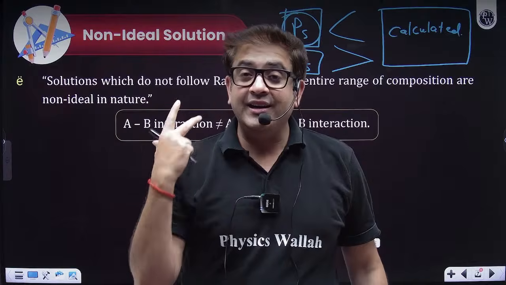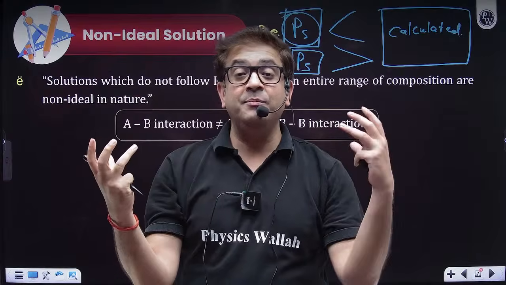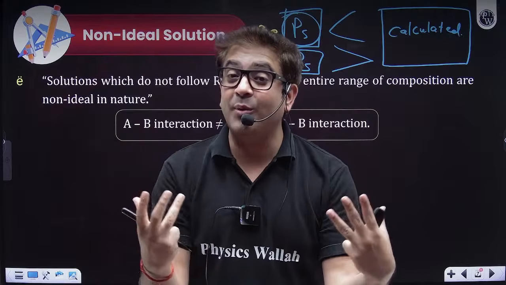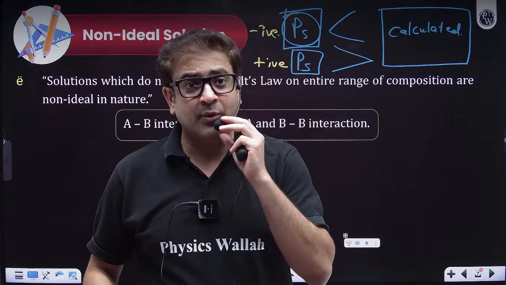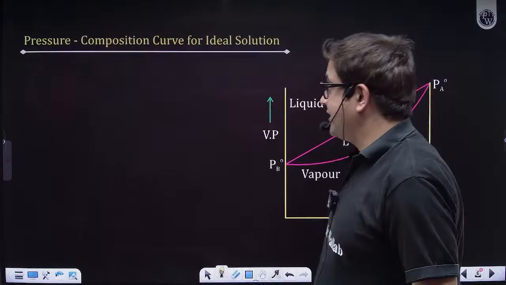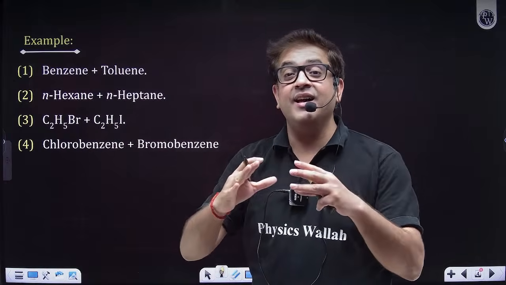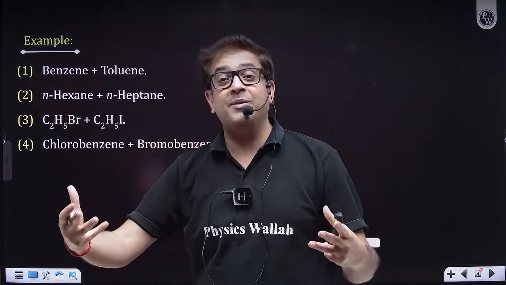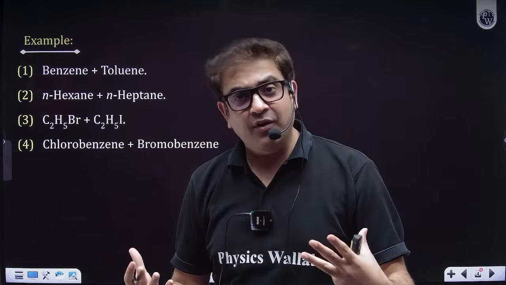Why do you have an ideal solution? Generally, we have an ideal solution because the AA interaction and BB interaction, once A and B are mixed, the AB interaction is of the same magnitude, as in the intermolecular attractions are the same. Sir, how can intermolecular attractions between two different molecules be the same? Once they belong to approximately the same functional group. For example, if you think of the example of ideal solutions, they are homologues. What are homologues? Just add or subtract one carbon; the functional group, their reactivity, their physical property are more or less the same. Therefore, they are more or less ideal.